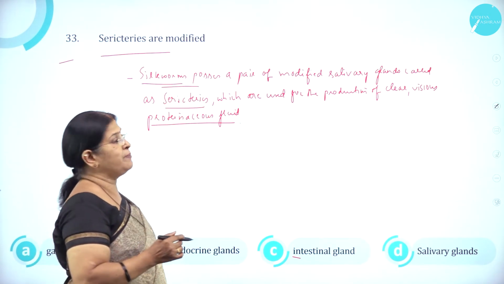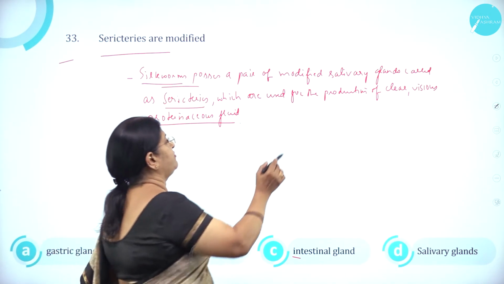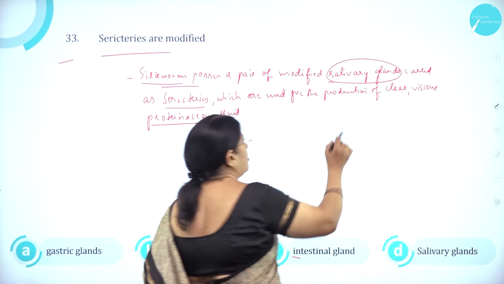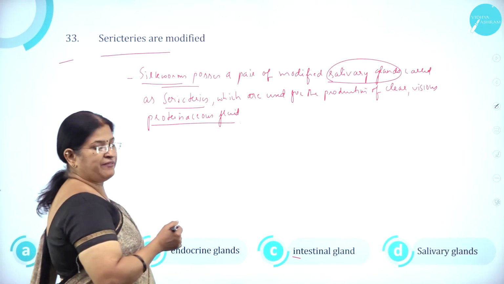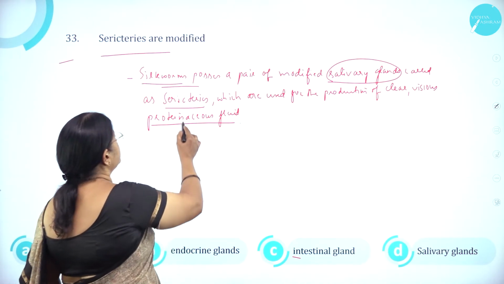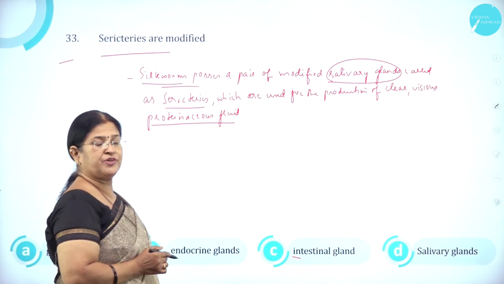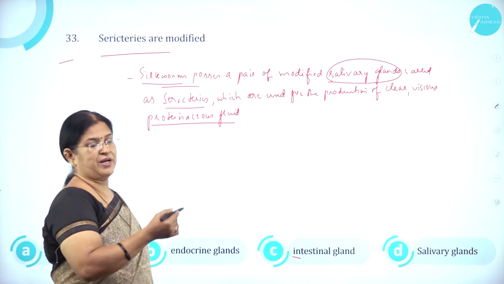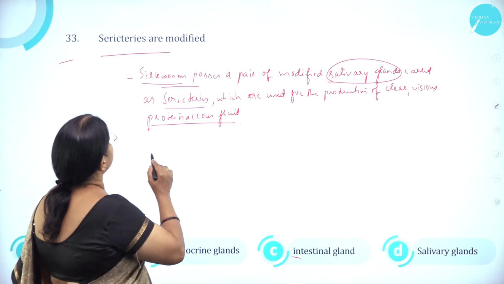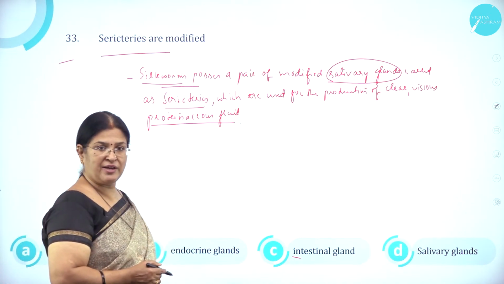Silkworm possesses a pair of modified salivary glands. Silkworm, Bombyx mori, produces silk. The larvae produce silk from glands called sericteries, which are used for the production of a clear viscous proteinaceous fluid which will become silk. So, sericteries are modified salivary glands.